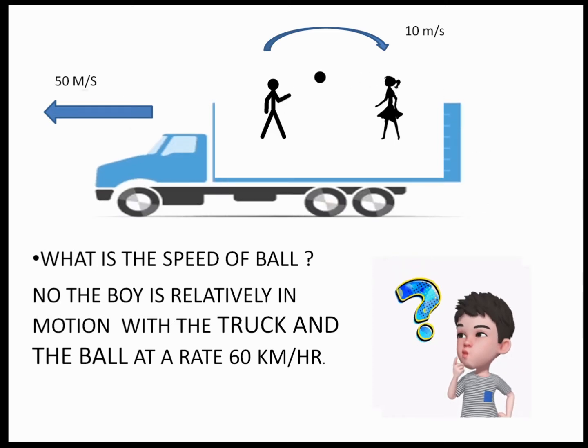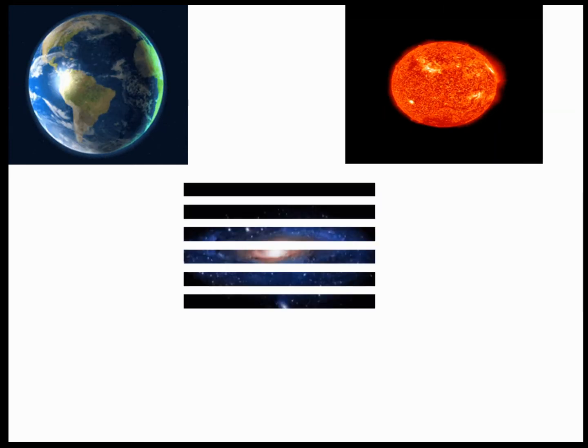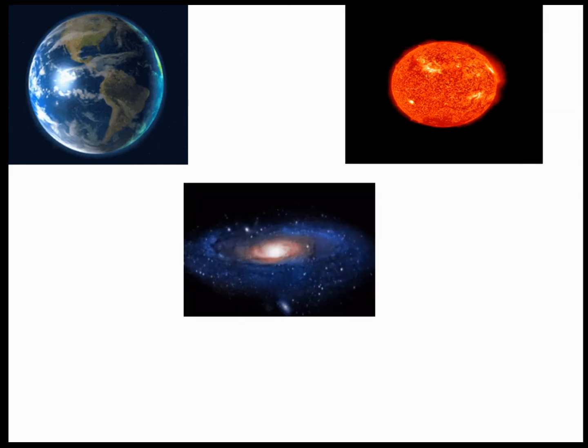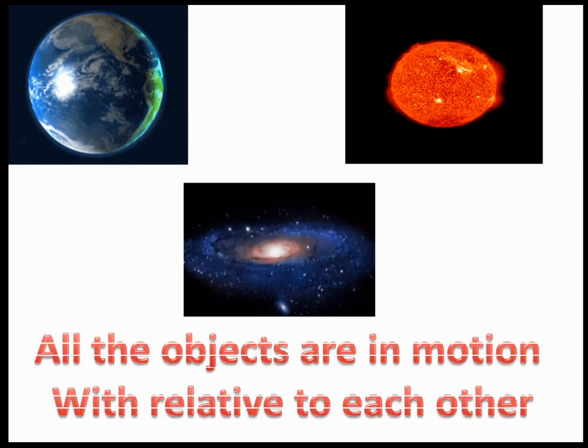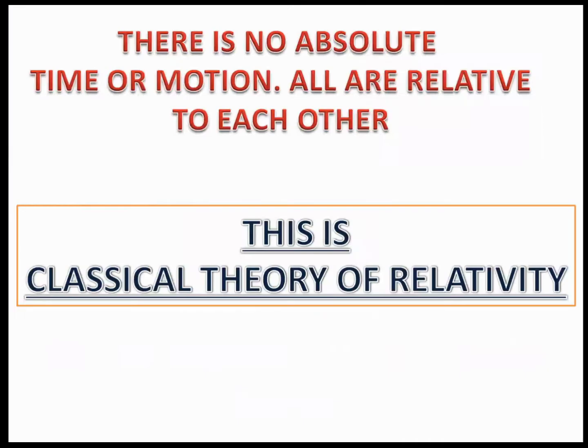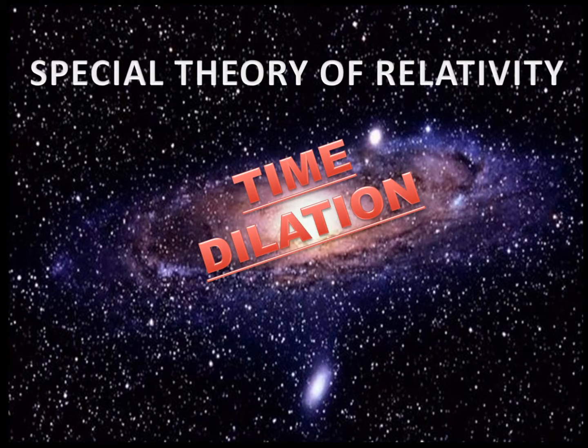Not only this, even our earth, our sun and even our galaxy are moving relative to each other. So this is what the classical theory of relativity states. I hope the classical theory of relativity is clear, because once we understand this, the special theory of relativity becomes easy for us to understand. Now, without wasting much time, the second part of this topic: the special theory of relativity, or time dilation.